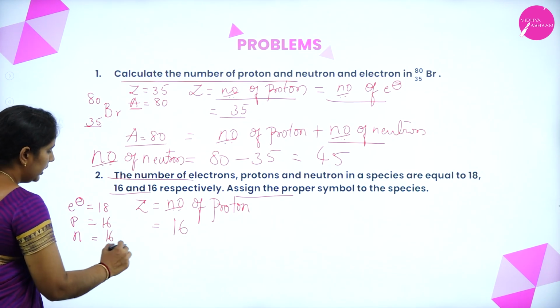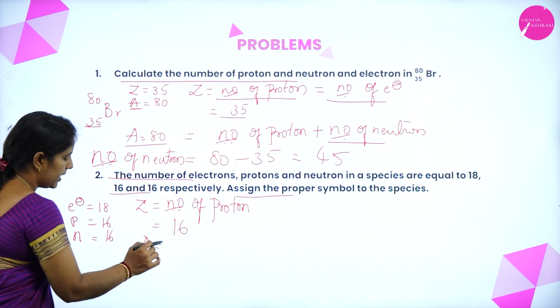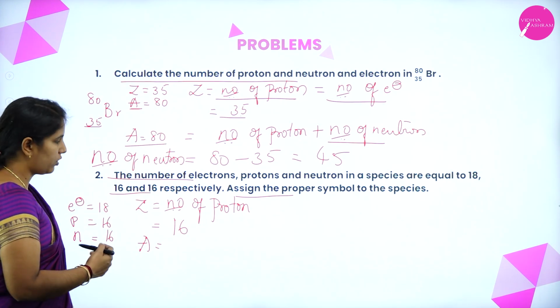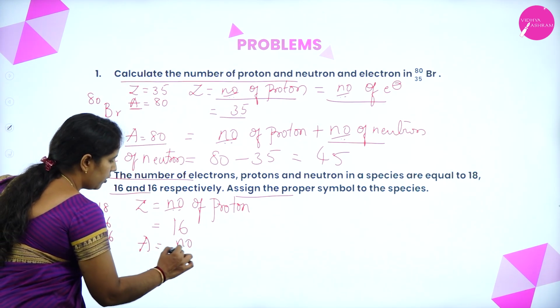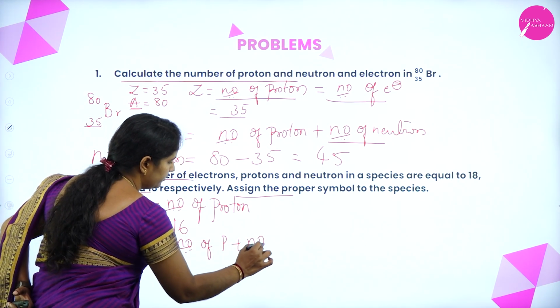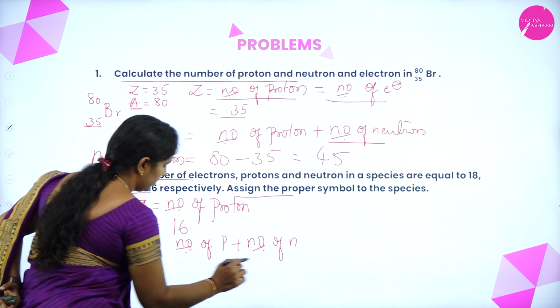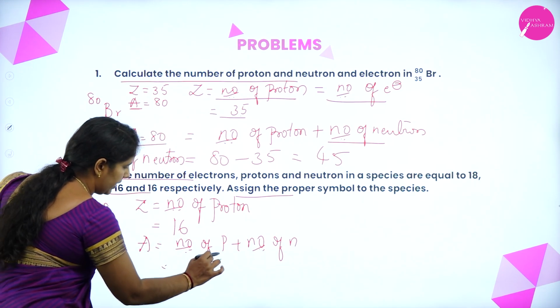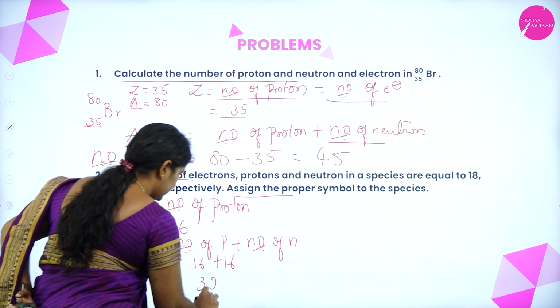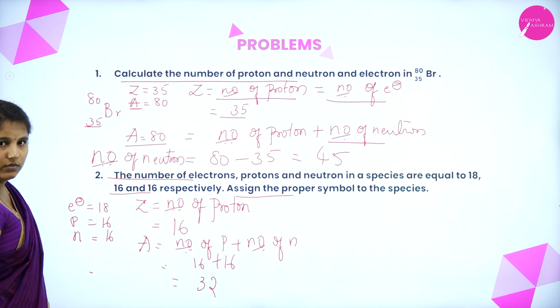And now you can take A, the mass number, which is equal to the number of protons plus the number of neutrons. So it is 16 plus 16, which becomes 32.